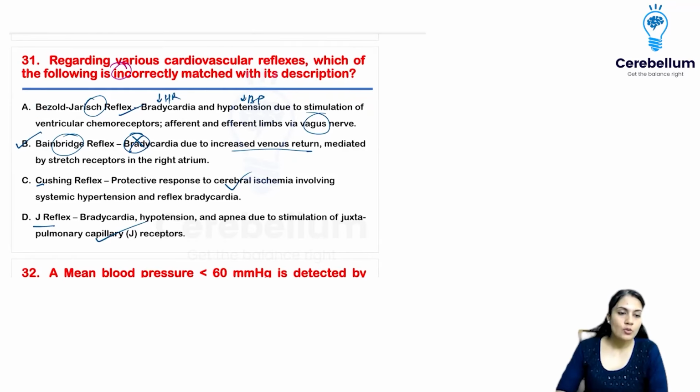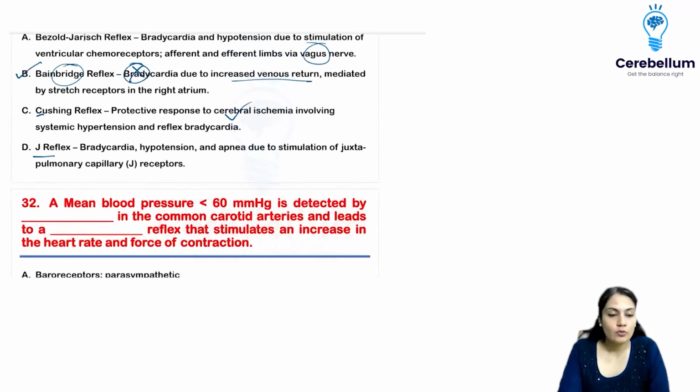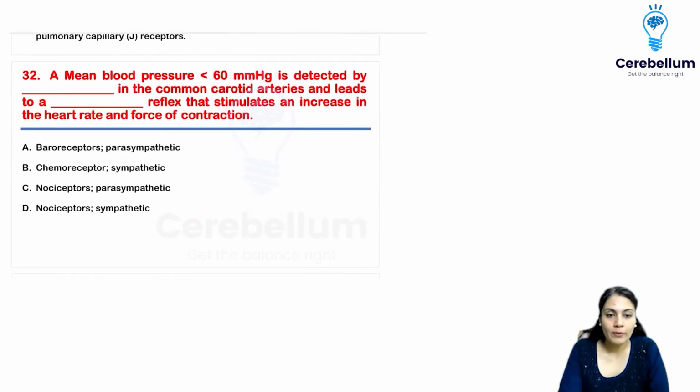A is the twin brother of option D, right? Chalo, let's move on. This was the easiest one. I hope everybody got this Bridgewala reflex at least right.